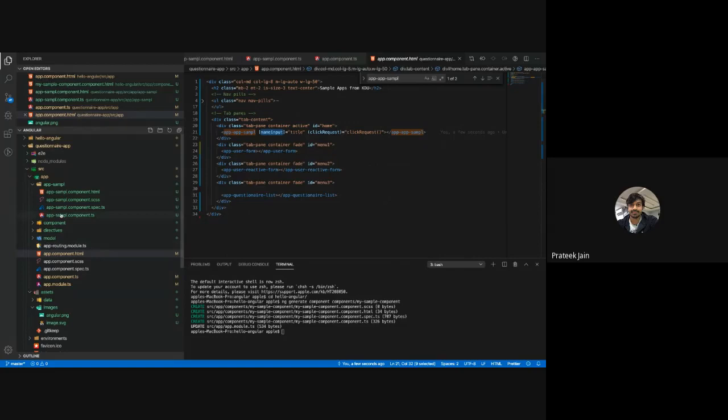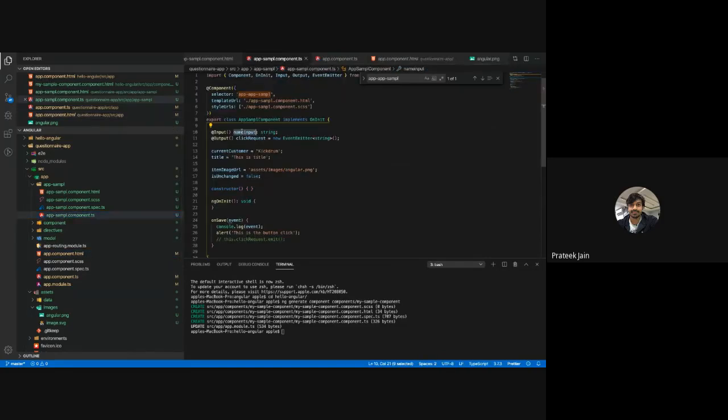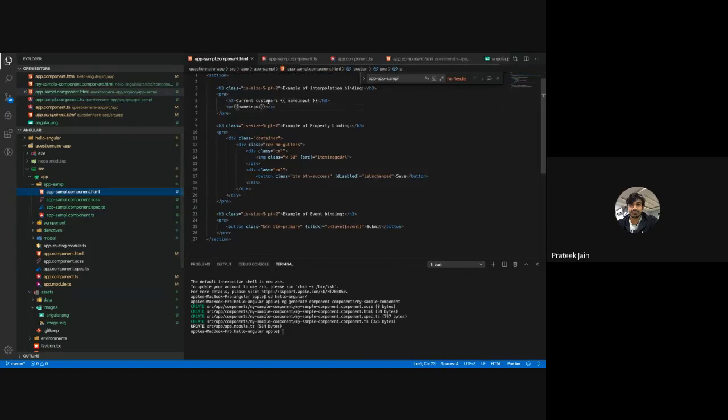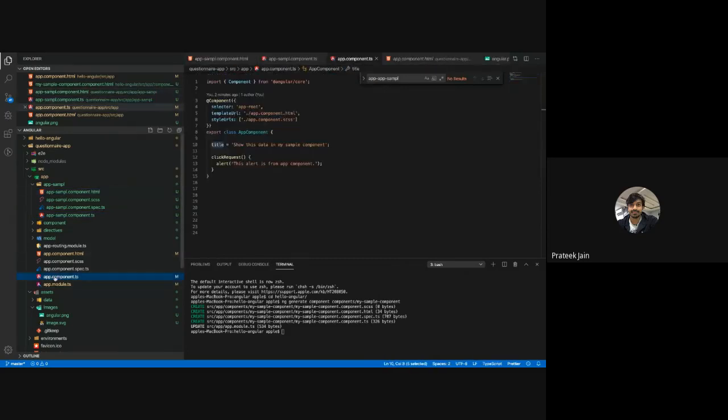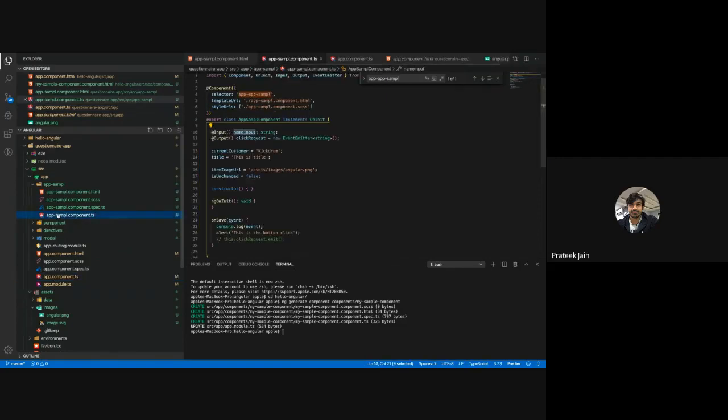I am passing that inside my component here. This name input variable has got the value which was passed from the app component, and it is showing that value here inside my HTML. This way I am passing my app component value to my sample component. This is the usage of the @Input decorator.